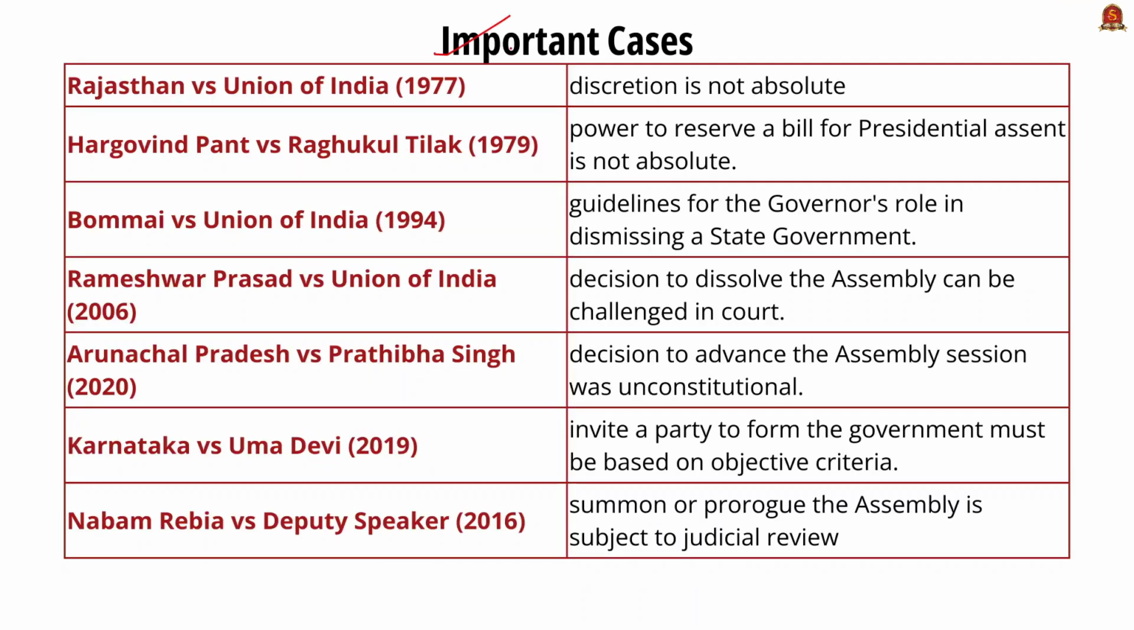Now we are going to discuss the important judicial cases related to the conflict between the governor and the state government. The first case is Rajasthan versus Union of India 1977, in which the Supreme Court held that discretion is not absolute. Therefore, it must be exercised in accordance with the Constitution. Second major case is Hargovind Pant versus Raghukul Tilak 1979.